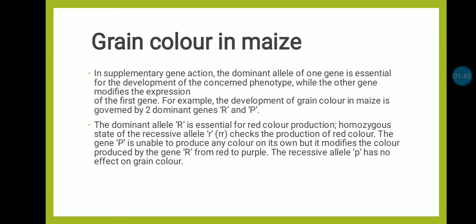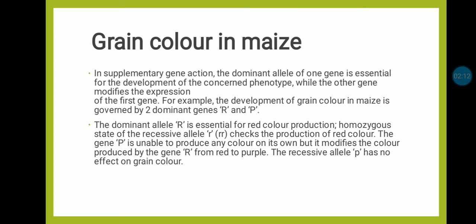For example, development of grain color in maize is governed by two dominant genes, capital R and capital P. The dominant allele capital R is essential for red color production. Homozygous state of the recessive allele r checks the production of red color.